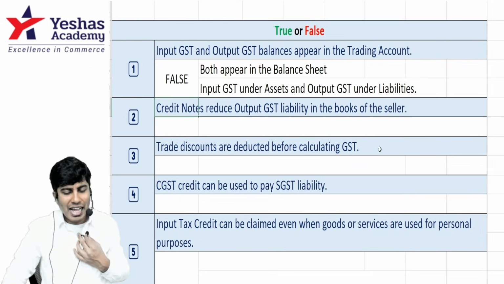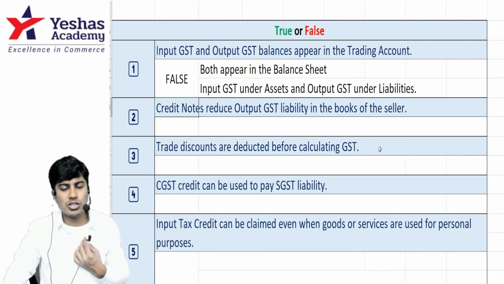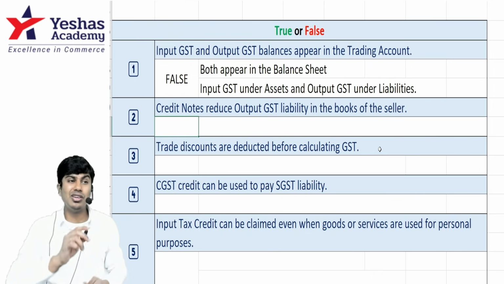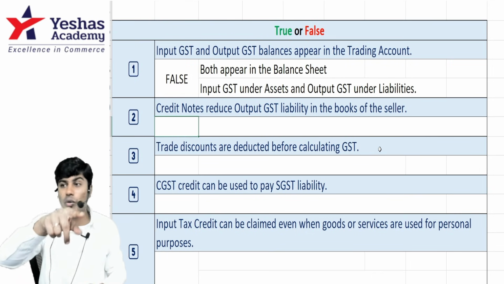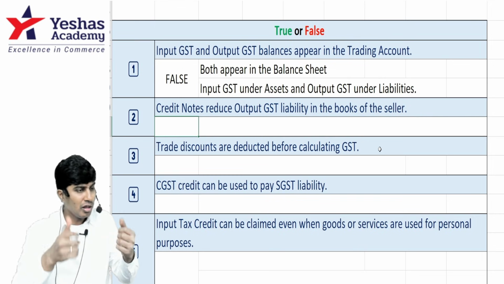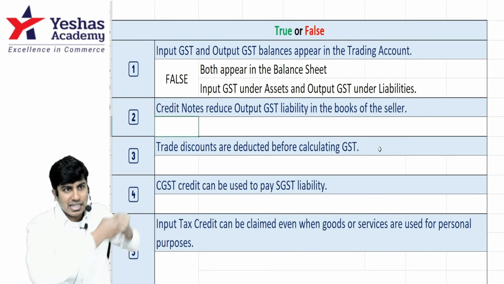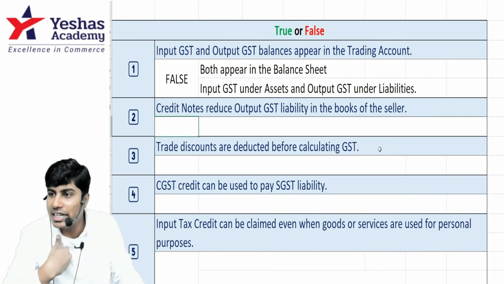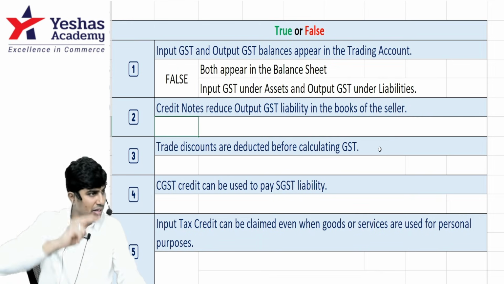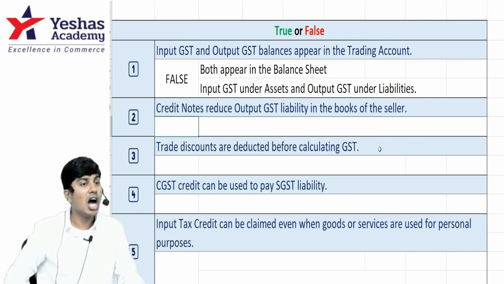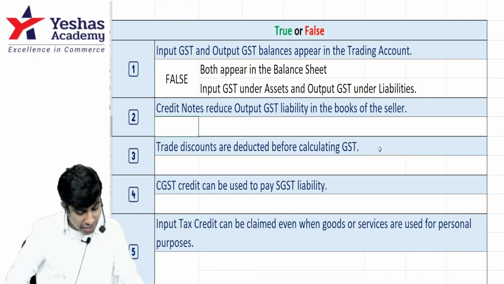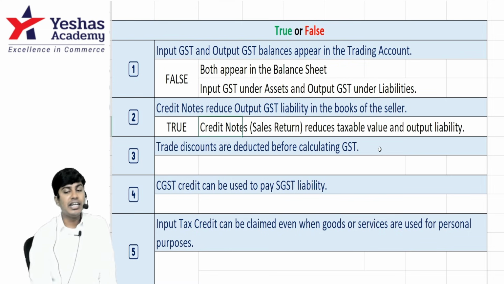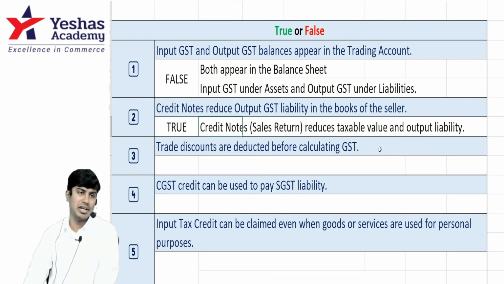Credit note reduces output GST liability in the books of seller. What is a credit note? Issued at the time of sale return, rejection, allowance, all of these cases. I hope you know it. When I sell the goods, I collect the tax I'm supposed to pay. Liability increases. When they return the goods, my GST liability will decrease. When I write sales return debit, I will debit output GST. Output GST is a liability. When I debit, it will decrease. Answer is true. Credit note, for example sales return, reduces taxable value and output liability.